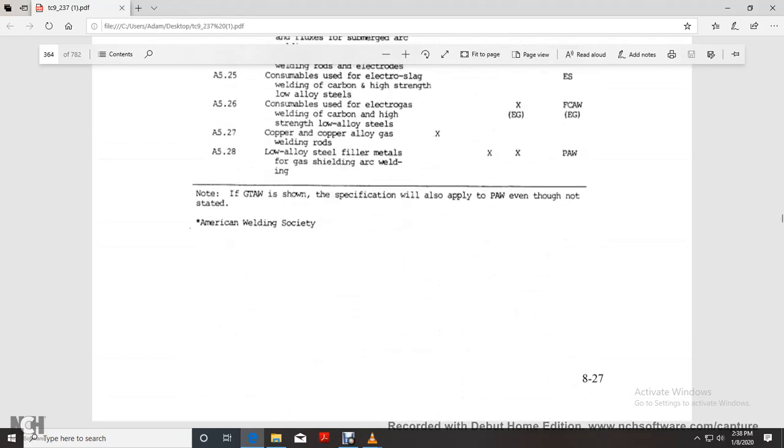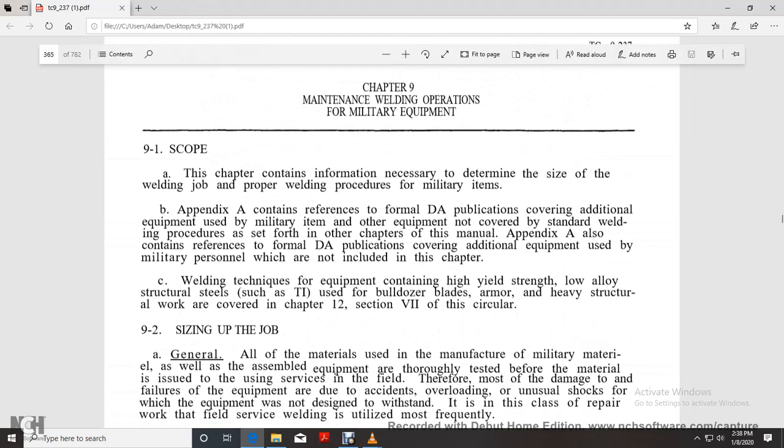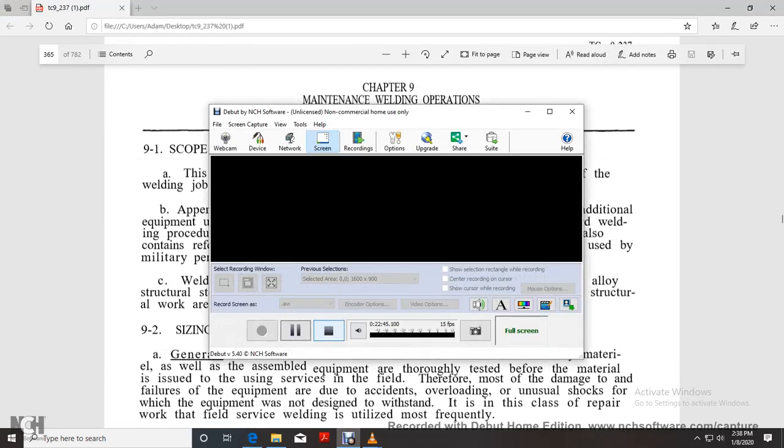And then it continues in Chapter 9, Maintenance Welding Operations for Military Equipment. Testing.